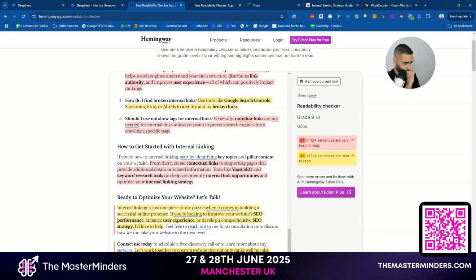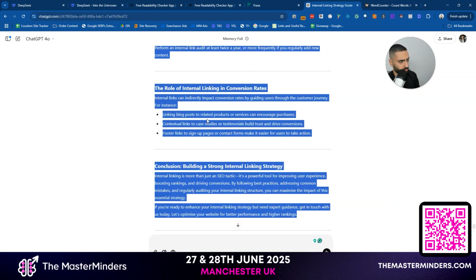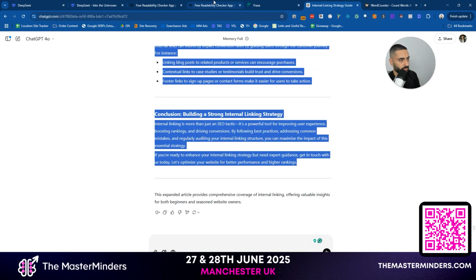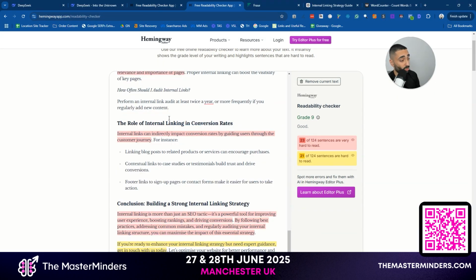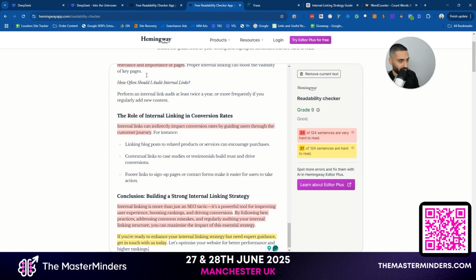So that's scoring 9. Let's take a look and see what ChatGPT's score is. Both are scoring 9. Okay. It's definitely both scoring 9. Yeah. Both are scoring 9. Is there anything else that we could evaluate them by?